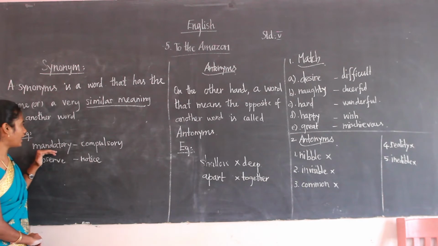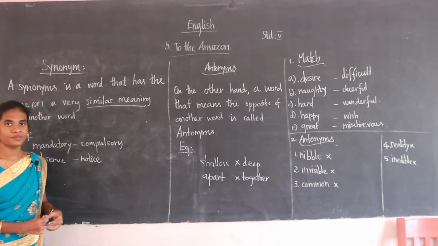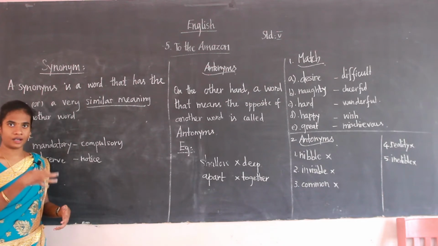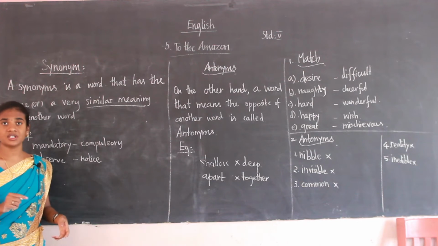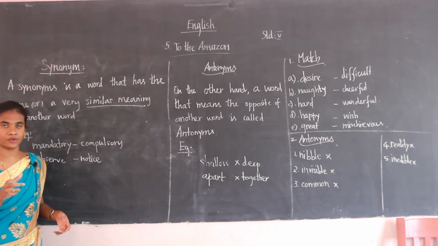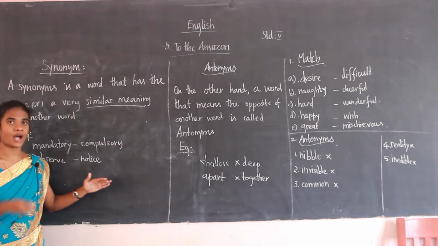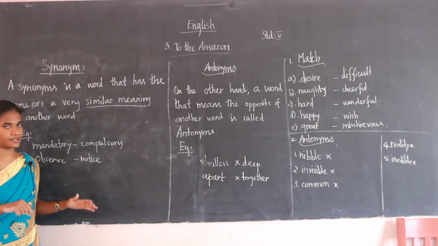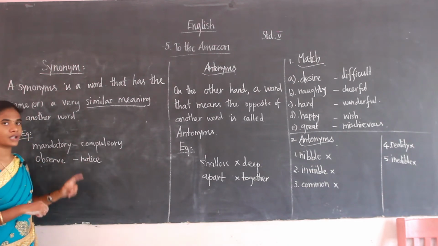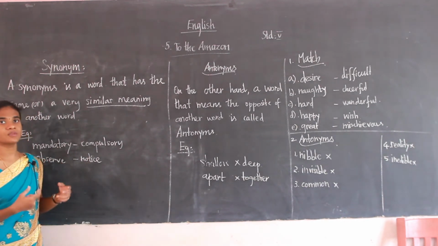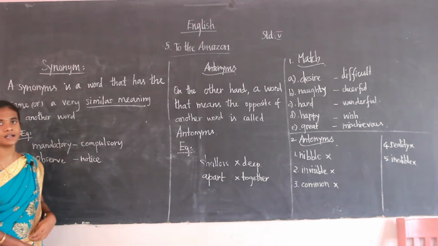When you come across the word mandatory while you are filling up a form on paper or on the internet, they will use the term mandatory. Mandatory means it is very compulsory. You have to fill it out, like that they are saying. Observe means notice. So what do you mean by synonyms? A synonym is a word which gives the similar meaning of another word.